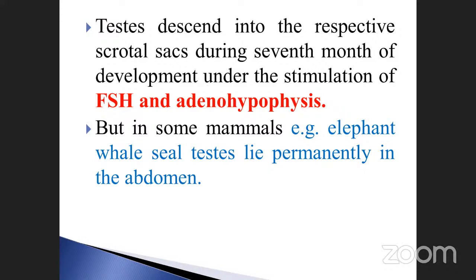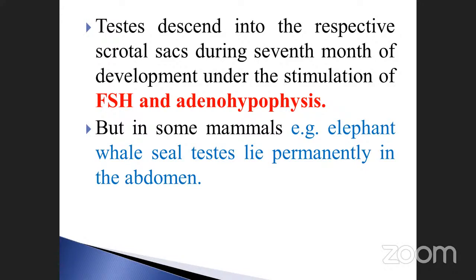In the 7th month of development, under the stimulation of two hormones: follicle stimulating hormone and adenohypophysis. Note it down: the 7th month, and the hormones responsible for it.